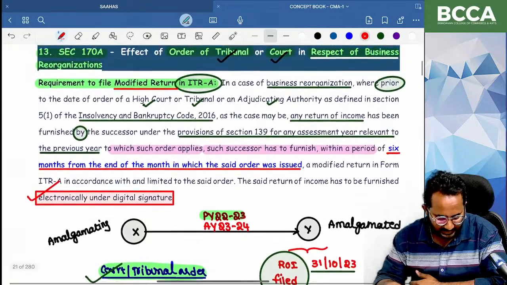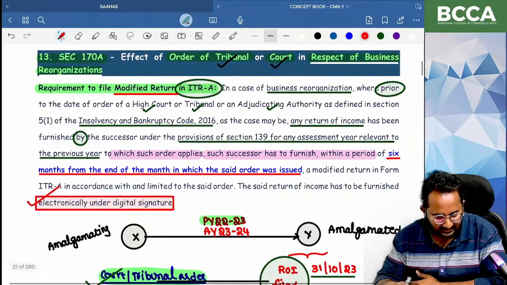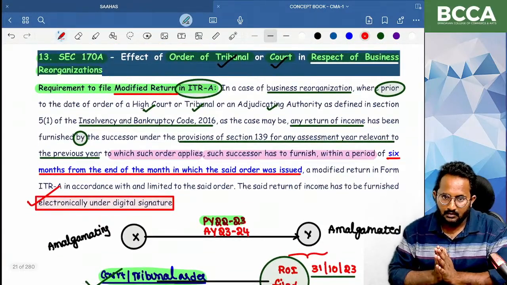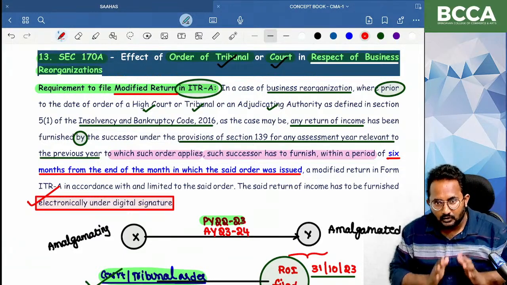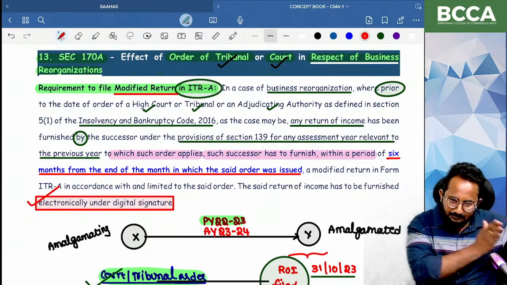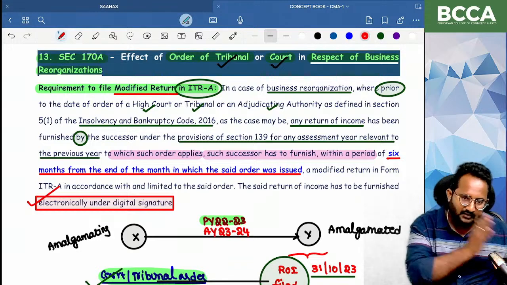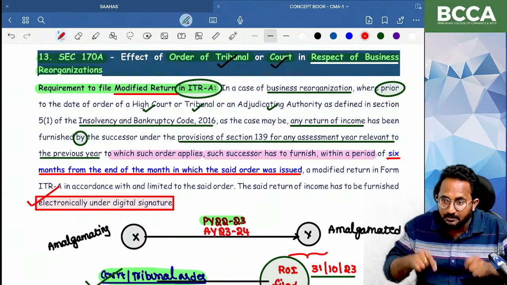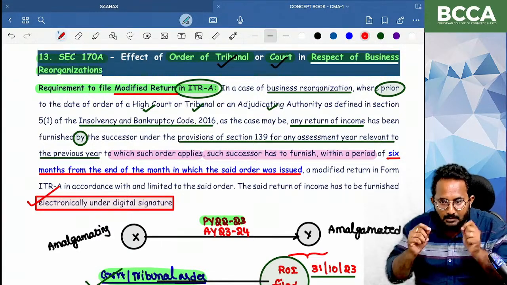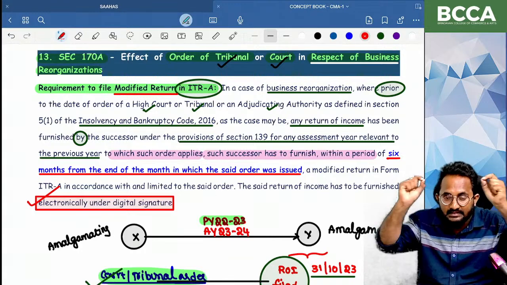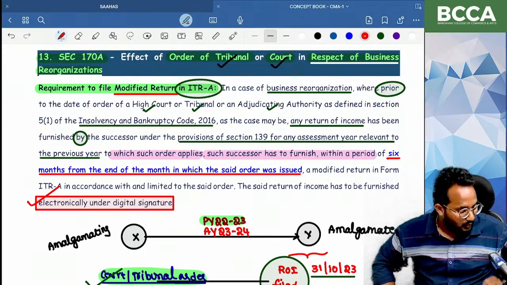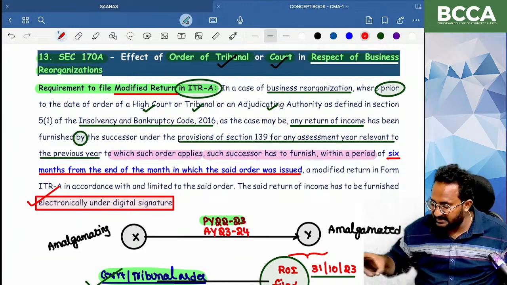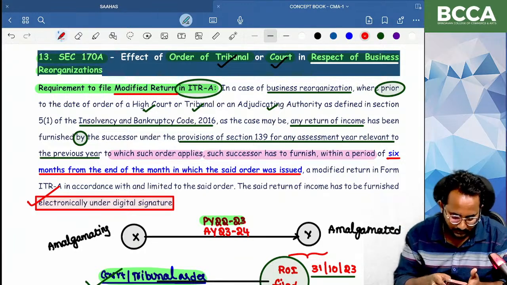Please give me that clarity. Are you understood what is that 170A? That means updated return is different, modified return is different. So the updated return concept was kept pending, that we will discuss after some time. But here there is a concept of modified return. Can you tell me, modified return can be filed by the successor only in case of what? Business reorganizations. Are you clear till now?